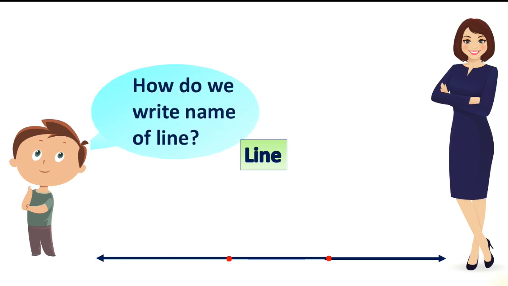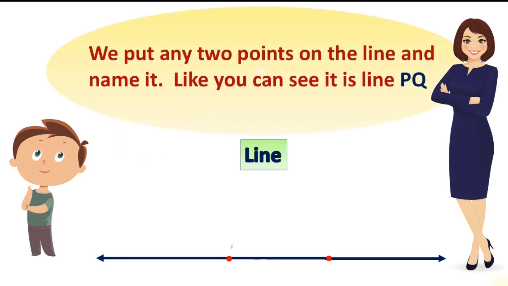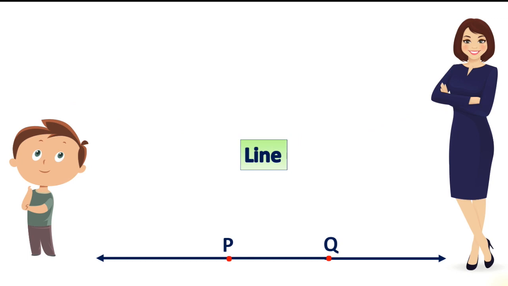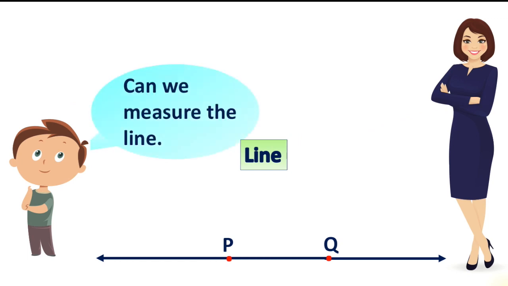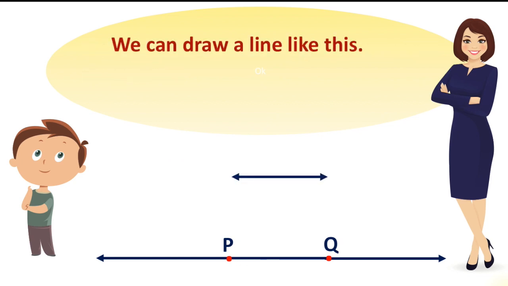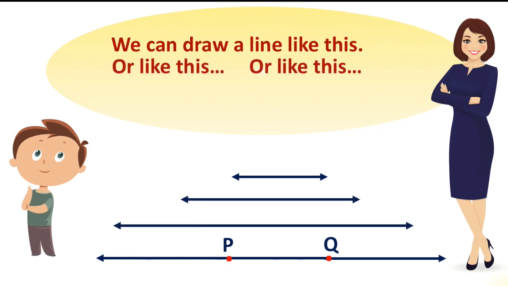How do we write the name of a line? We put 2 points on the line and name it. Like you see, it is line PQ. We also call it line QP. Can we measure the line? A line has no definite length, so we cannot measure it. We can draw a line like this or like this or like this. It has no definite length, so we can take any length.